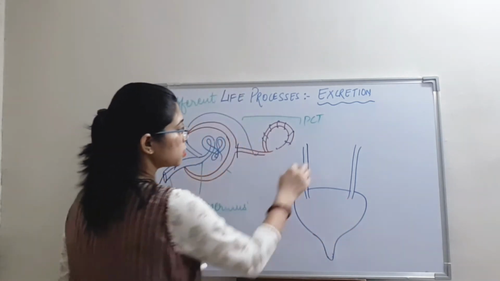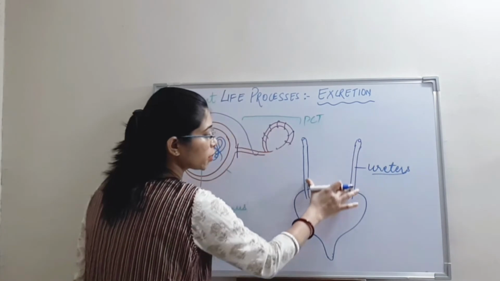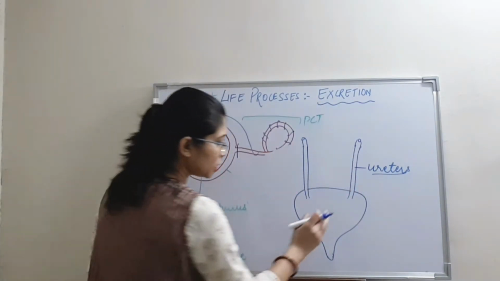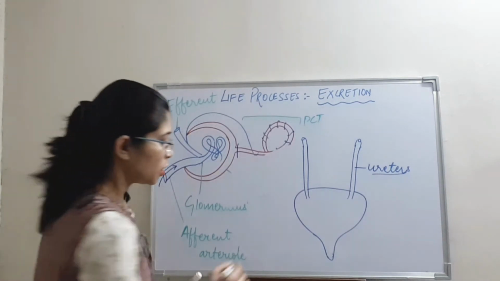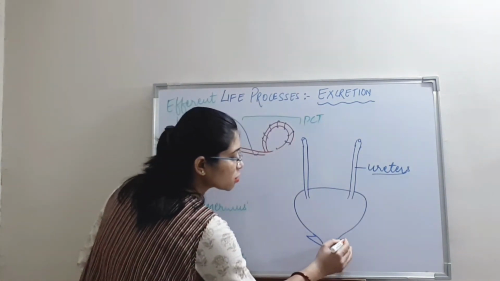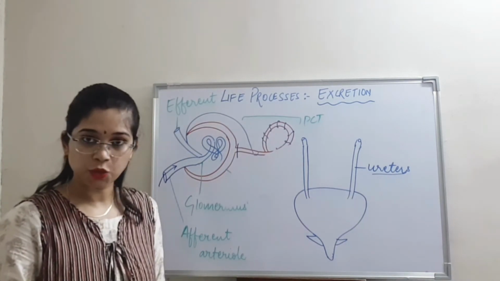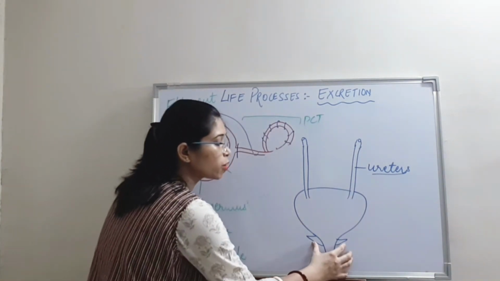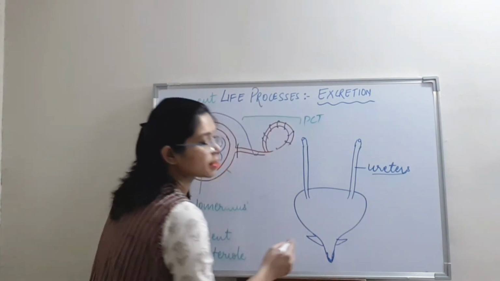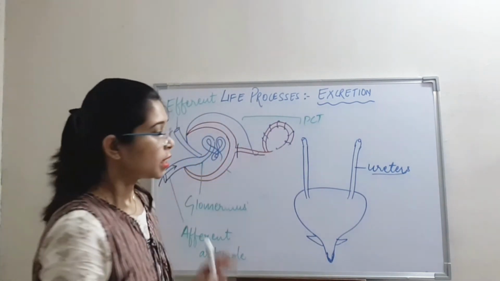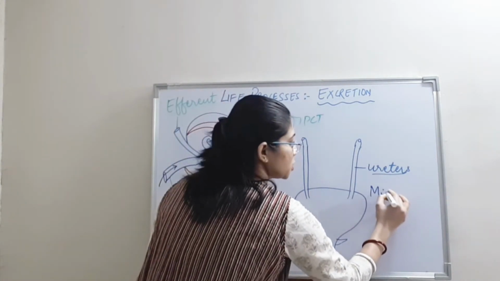You see here, these are the ureters. Now ureters have the function to bring the urine to the urinary bladder. In the urinary bladder, the urine can be stored for some time. We have sphincter muscles at the base of the urinary bladder which control the urge to pass the urine. It can control the urine for several hours also, and from the urethra the urine is eliminated out of the body. This act of passing of urine is known as micturition.